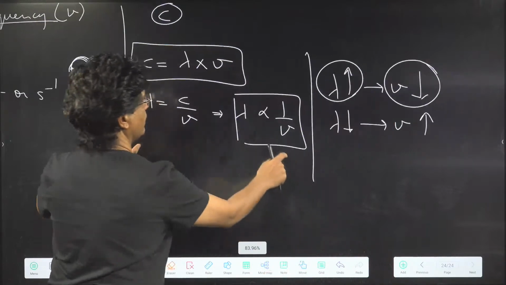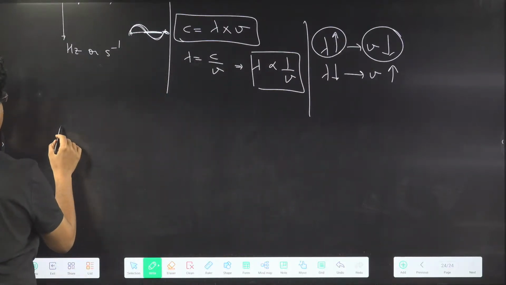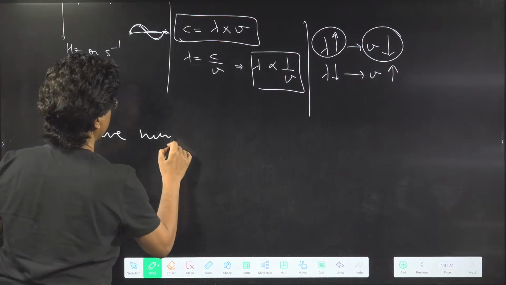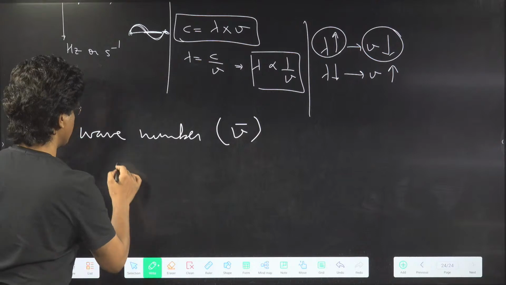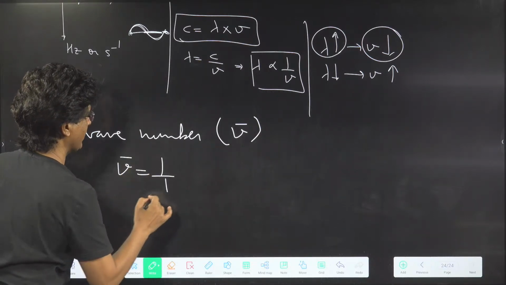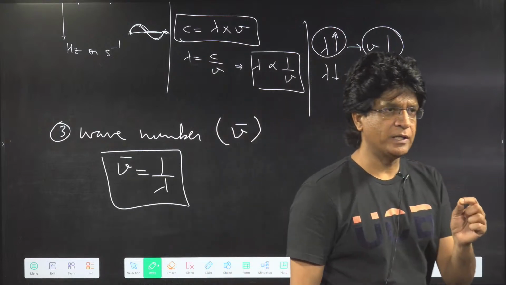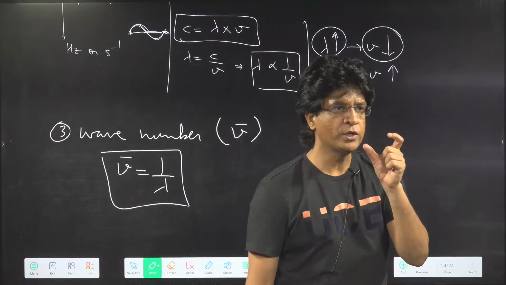Okay. And then, boys and girls, there is one more thing, and that is the third point, wave number. Wave number is given by nu bar. This nu bar is basically 1 upon lambda. It is the number of wave cycles present in 1 unit length.